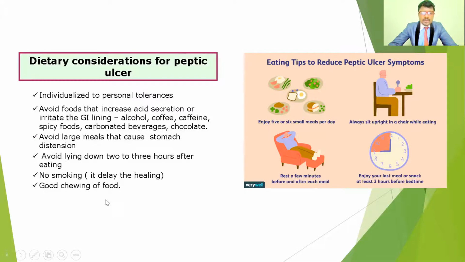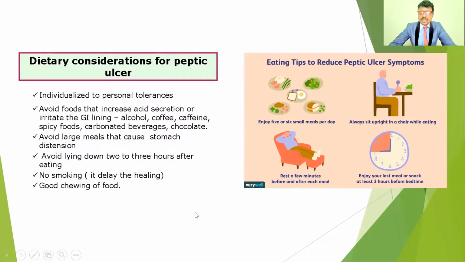Also avoid lying down 2 to 3 hours after eating. Those who sleep right after food may get peptic ulcers. If anybody smokes, it delays healing, so avoid smoking and alcohol. Also always chew the food well. If they chew properly, enzymes are released in the mouth with the saliva, and it helps easy digestion. So these are the main dietary considerations.